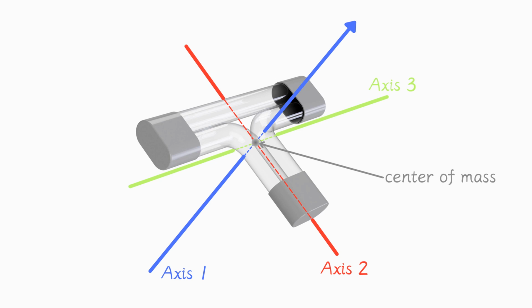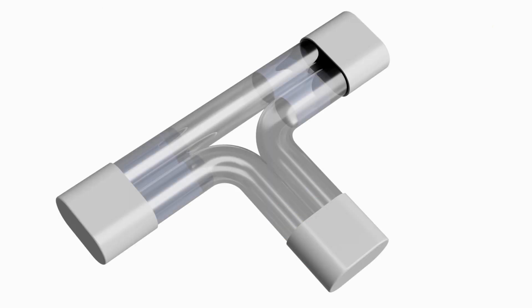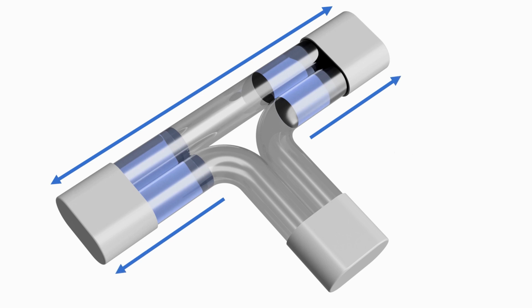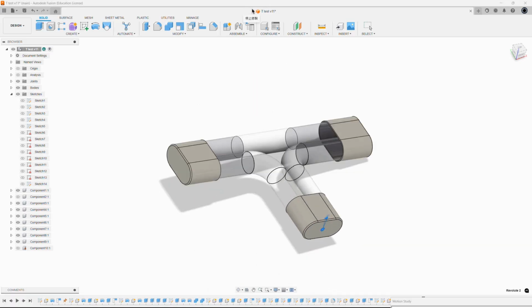Discussion of experimental groups. Experimental group 1, half-filled T-shaped straw. When the straw is half-filled, centrifugal force causes the water to redistribute toward the ends of the T-shape. This increases the moment of inertia, I2, stabilizing the rotation by delaying the instability predicted by Euler's equations.